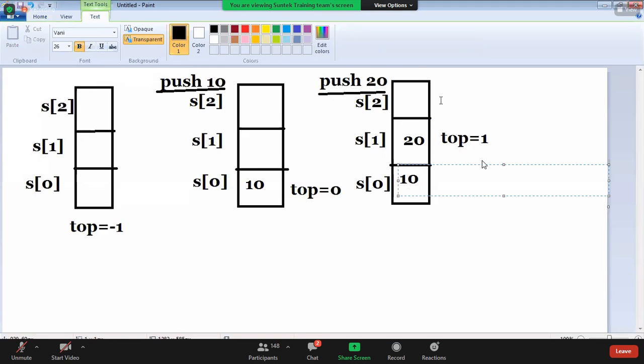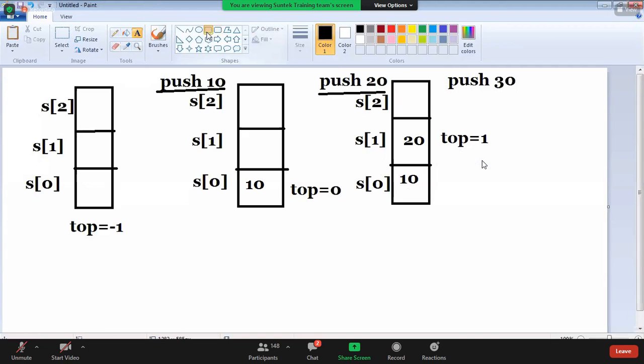Now one more element I want to push, guys. Push 30. Now that element is stored in S of top. What is S of top? While inserting, top value raised by 1. First element is already in S of 0, it is filled with data.